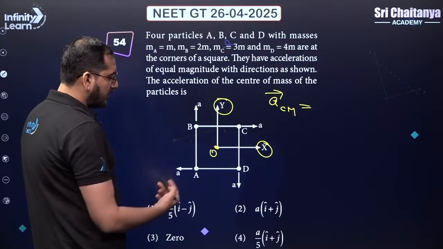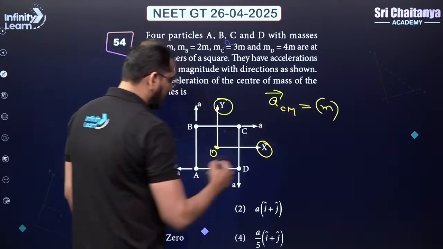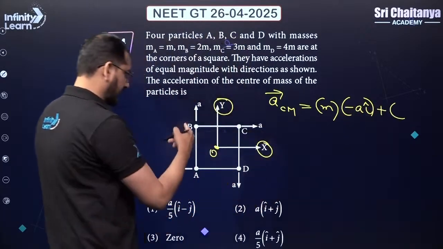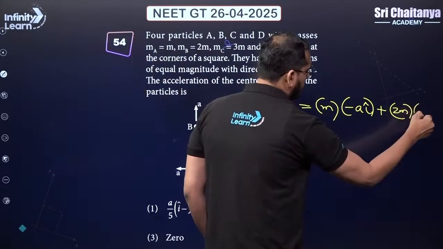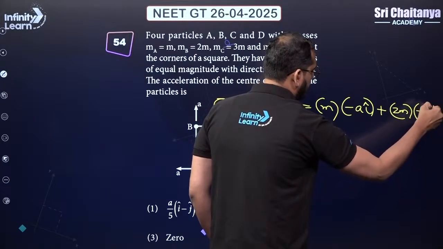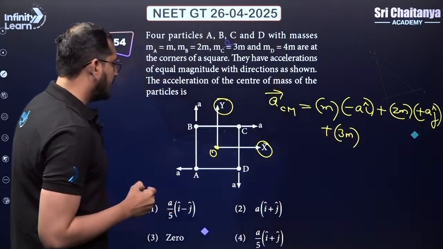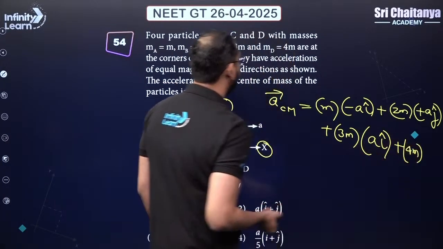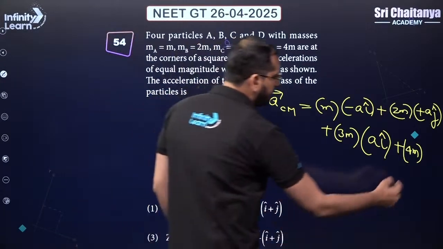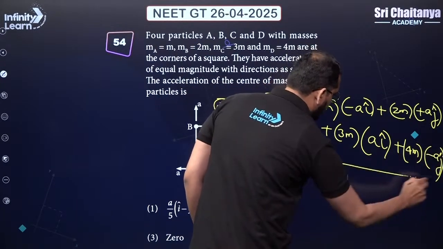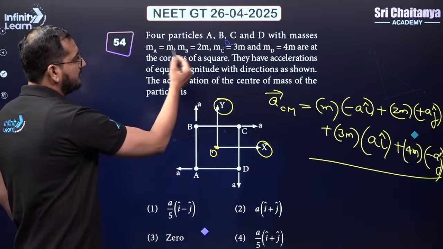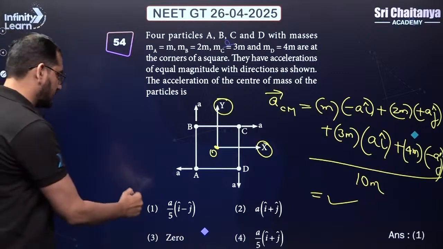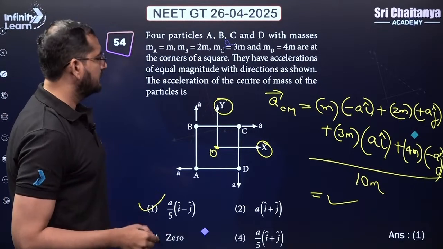Okay, so let's start from body number A. Body A has a mass of m, going in the negative x direction, so we'll put this as minus a i cap. Body second, that is B, has a mass of 2m, going in the positive y direction, so I'll put here plus a j cap. Then next we have our body C going in the positive x, so that will be plus a i cap. And the next body has a mass of 4m going in the negative j cap, and the sum of all the masses will be equal to 10m. Simplify, get the answer. Your answer will be the first option. Okay, I hope this is clear. Direct question, not to worry at all.